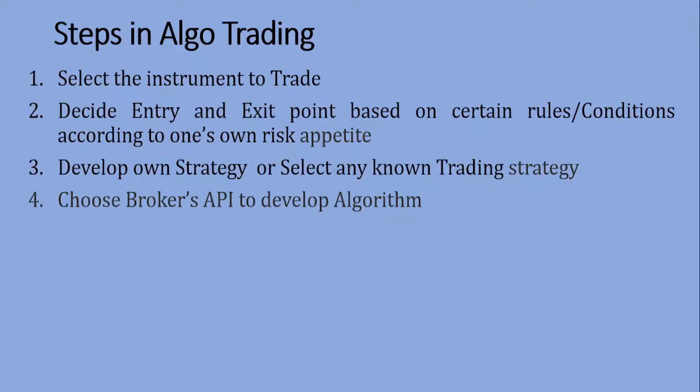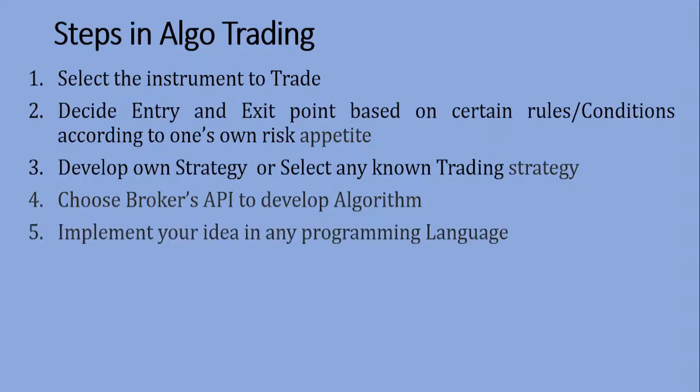Once the algorithm is developed, then we may go for testing. Testing involves a minimum of 2 to 3 steps. After implementing our programming in any programming language, we may go for testing. Testing involves back testing, that is, we may be testing on historical data.